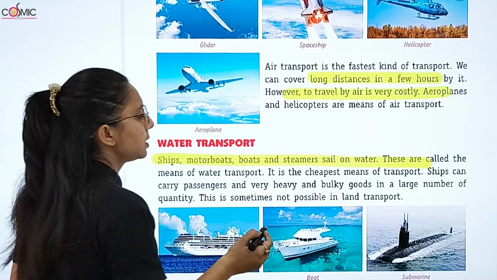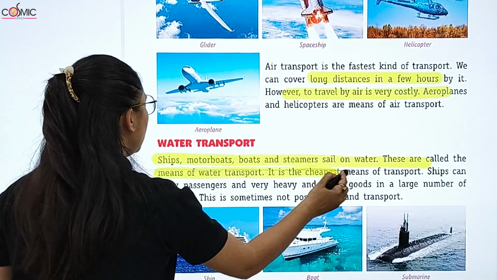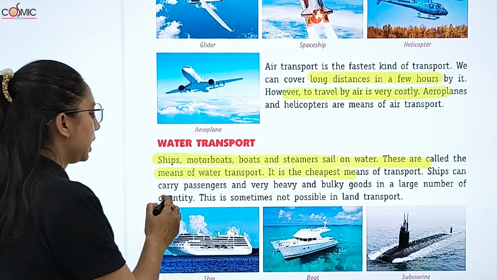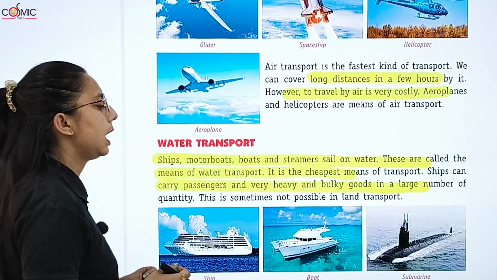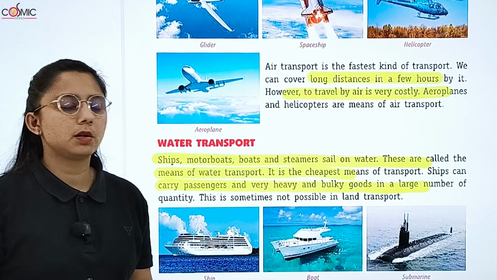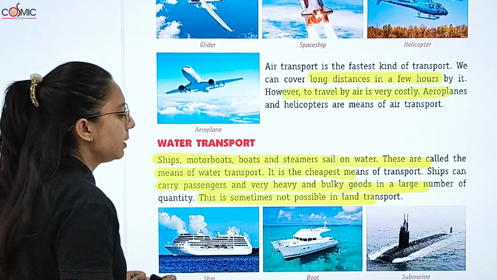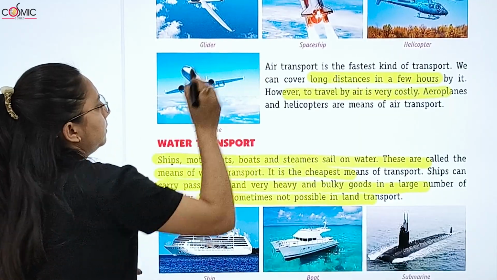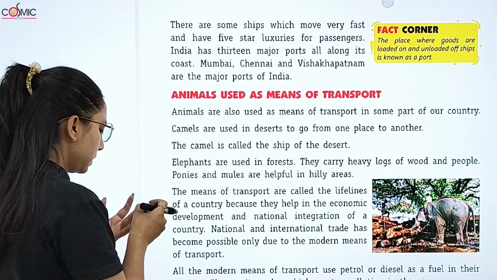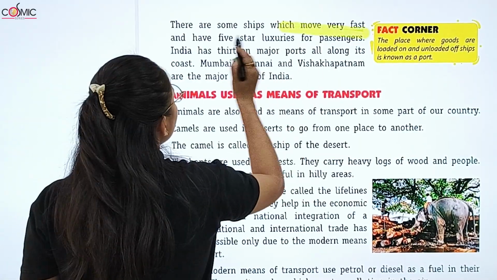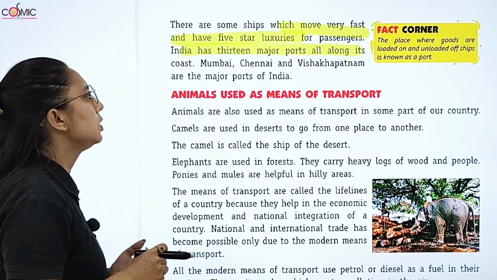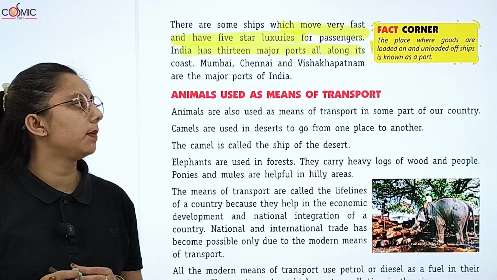Now water transport. Ships, motorboats and steamers sail on water. They are called means of water transport. This is the cheapest means of transport. Ships can carry passengers and very heavy bulky goods, which is sometimes not possible in land transport. There are some ships which move very fast and have five-star luxury for passengers. 13 major ports are there: Mumbai, Chennai and Visakhapatnam.